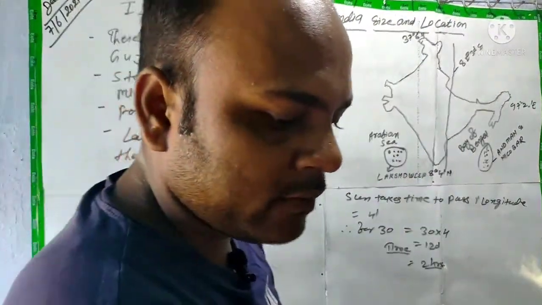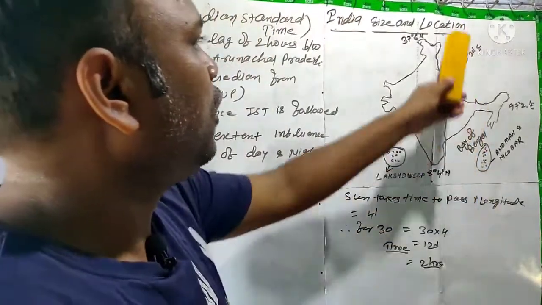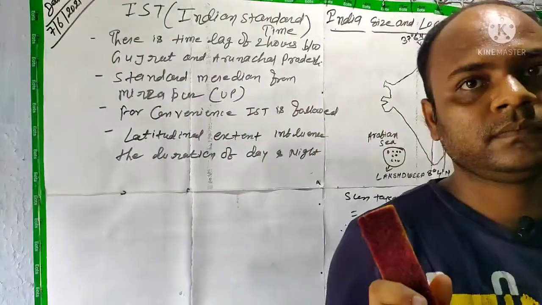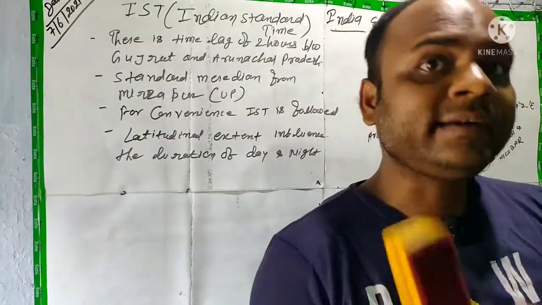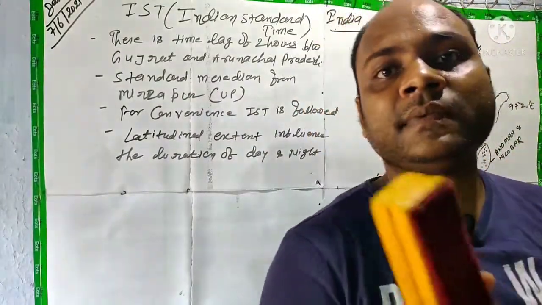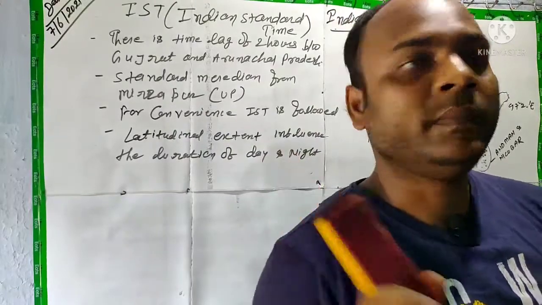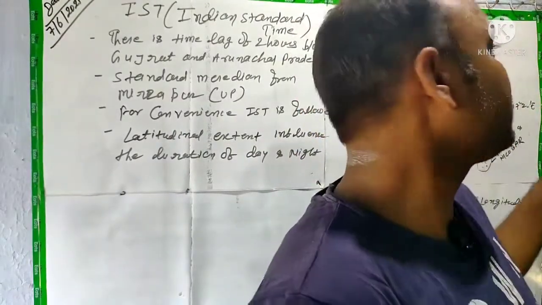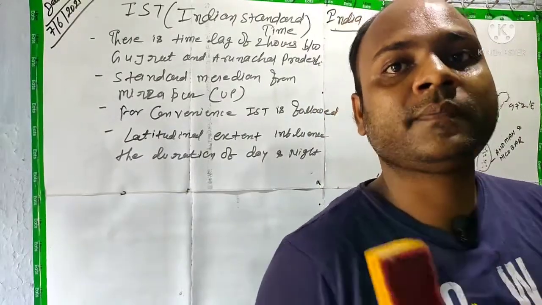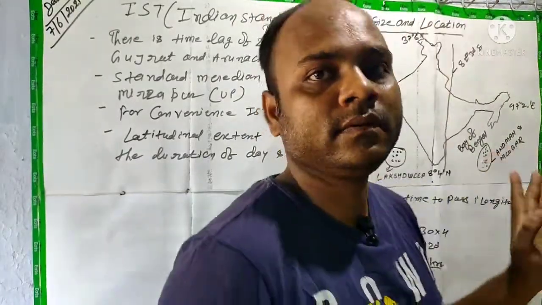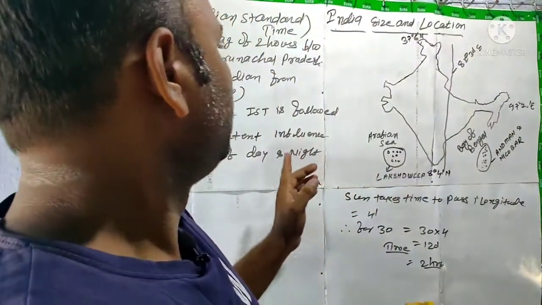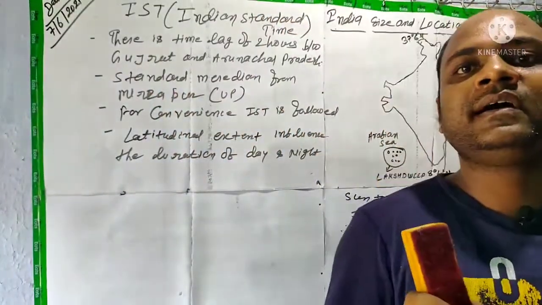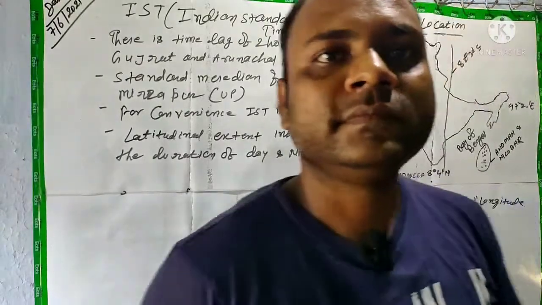So what we observe here is that longitudinal extent will influence the time. When we talk about the local time of different places, that will vary, but this is not a local time, it is a standard time. That is why it is called standard, because it is adopted and followed by the whole country, isn't it? So longitudinal extent influences the time duration.